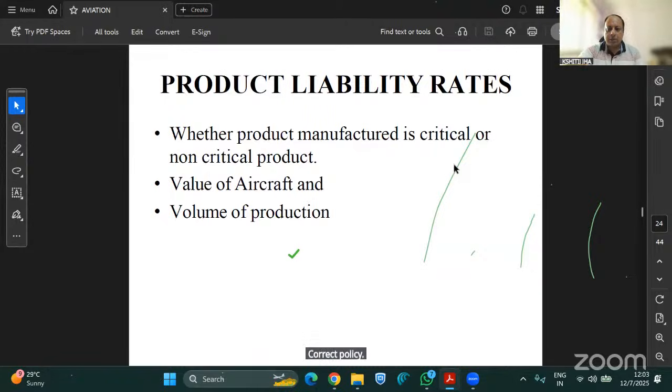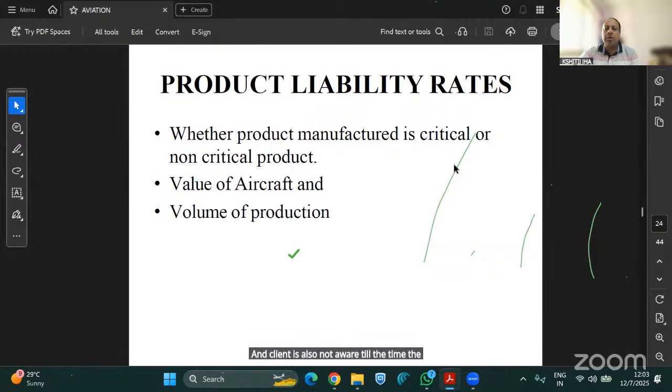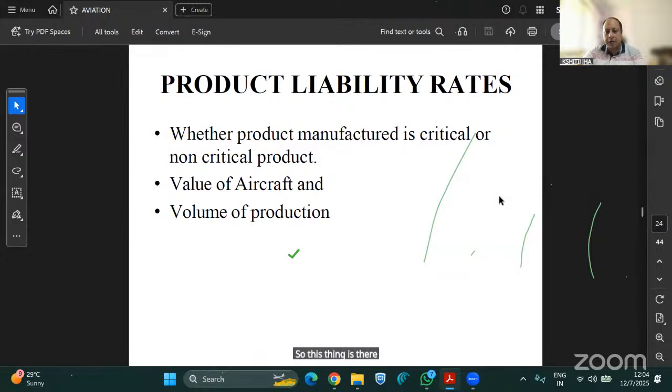The only reason is that CGL policies come under the business class of insurance, while aviation is totally excluded. But just to provide a premium benefit to the client, the brokers are issuing these policies, and the client is not aware until the claim comes, and they come to know at that point that it is not possible. Claim is not payable at that time.